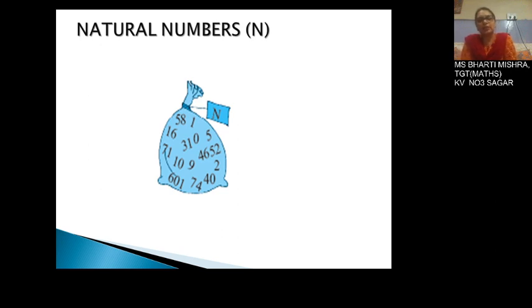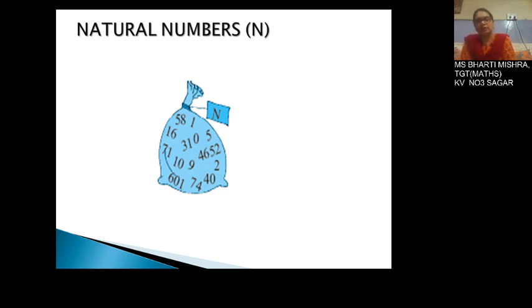Now when you are having the set of natural numbers, we have the 4 basic operations, that is addition, subtraction, multiplication and division. It is very simple to add 2 natural numbers. For example, we are considering one natural number 1 and another 5. 1 plus 5 comes to be 6. 1 plus 100 is 101. So when you are adding 2 natural numbers, the result is again a natural number.